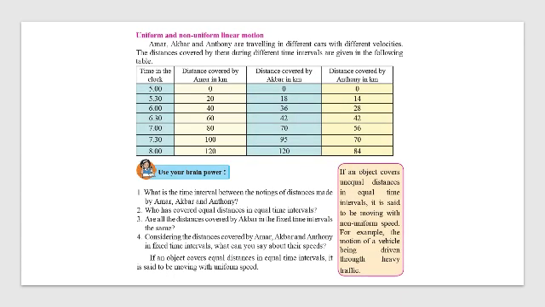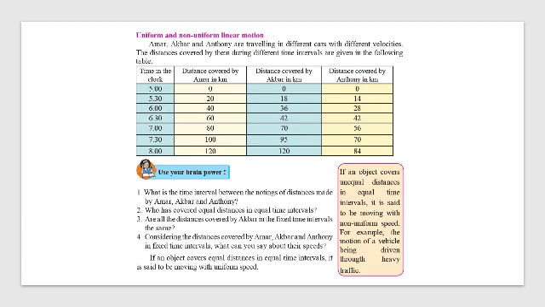Now, let us study what is uniform and non-uniform linear motion. Uniform motion is covering equal distance in equal interval of time. See here I have got Amar, Akbar and Anthony. All the three are traveling in different cars with different velocity. I'm giving you some readings here. Let's see the timing. Timing is same for all: 5, 5:30, 6, 6:30 and so on.